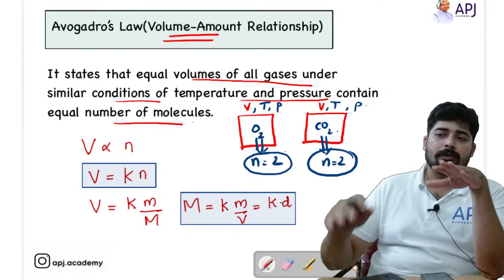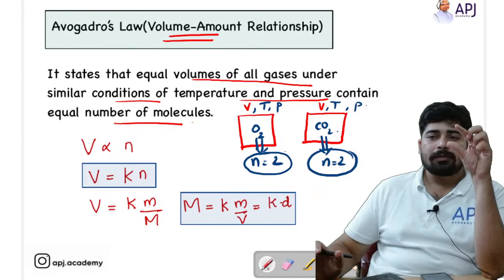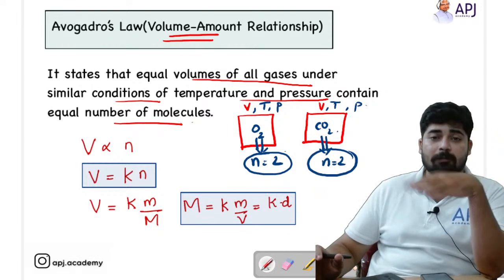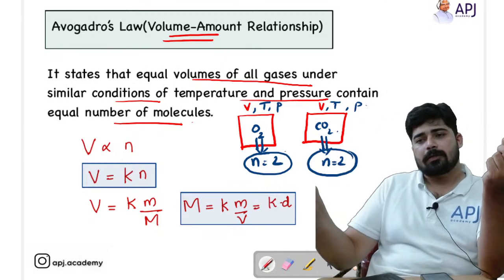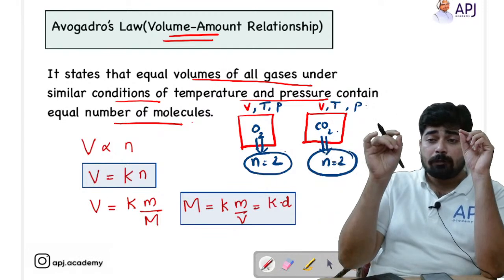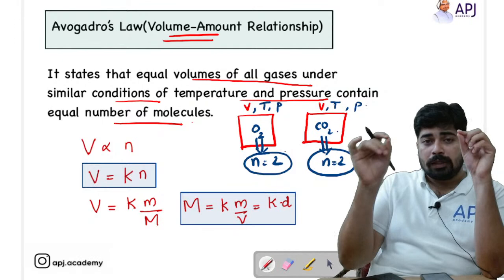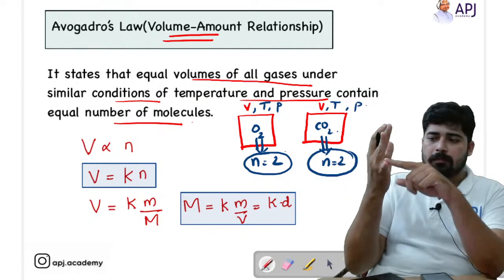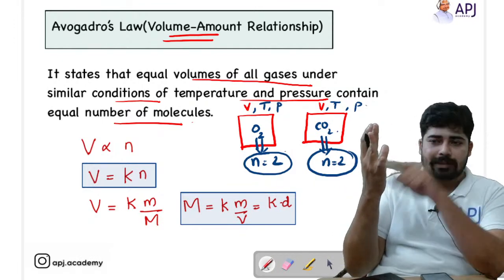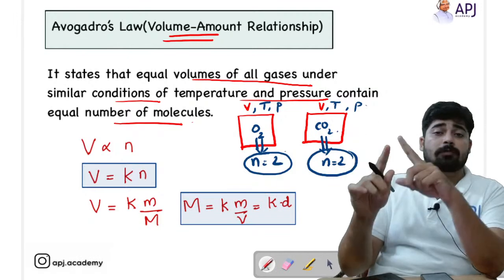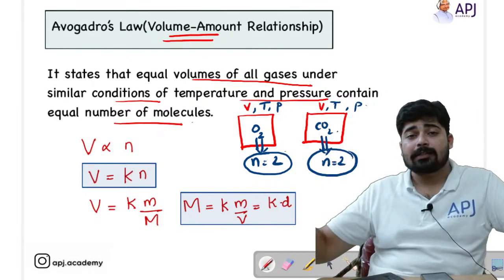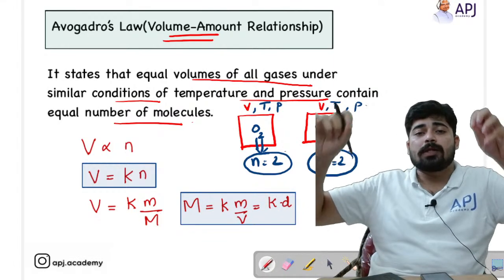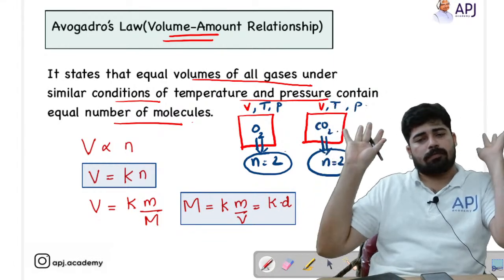That means we have filled both the rooms with different gases, one with oxygen, the other with carbon dioxide. But if you are filling 2 different rooms of the same volume, same temperature and same pressure, with different gases, irrespective of the nature of the gases, both rooms will contain an equal number of moles.